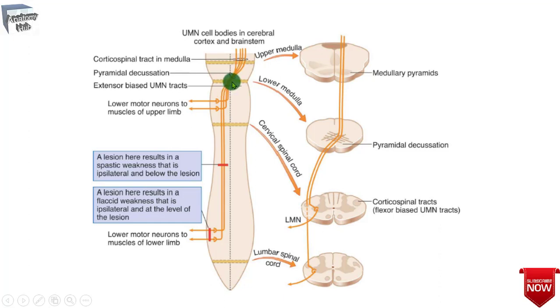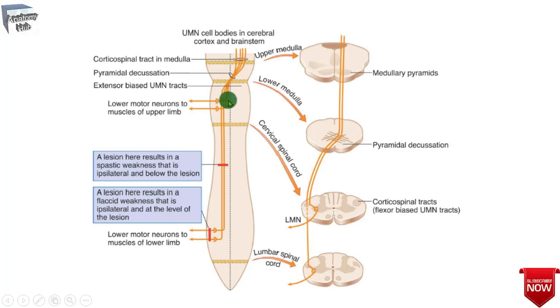If the lesion of the corticospinal tract occurs above the pyramidal decussation, weakness is seen in muscles on the contralateral side of the body. If lesions occur below this level, an ipsilateral muscle weakness will be seen.